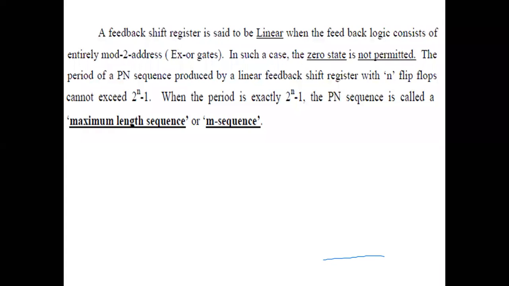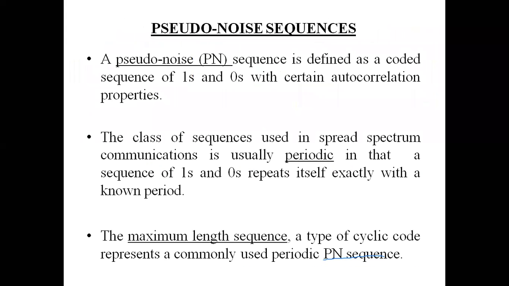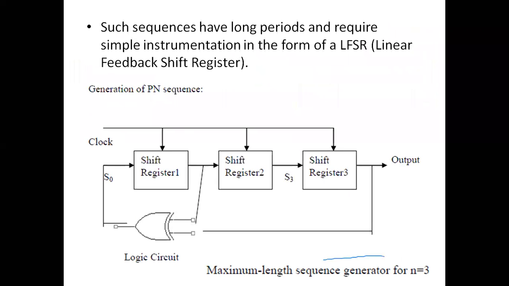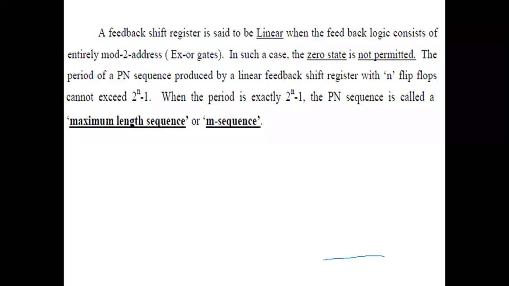Okay. So we have now understood what a PN sequence is and how it is generated. It is generated by using a linear feedback shift register, and the maximum length of the PN sequence is defined by the number of stages present in the LFSR, small n, that is the number of flip-flops. The maximum length is 2 to the power n minus 1. So this is the understanding about the PN sequence as of now.